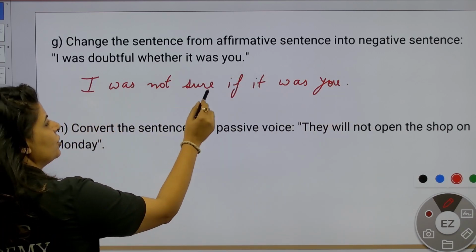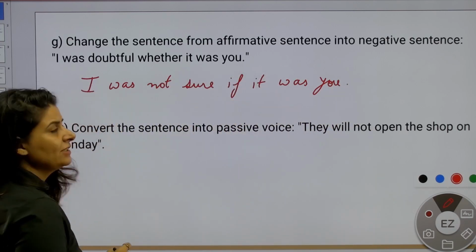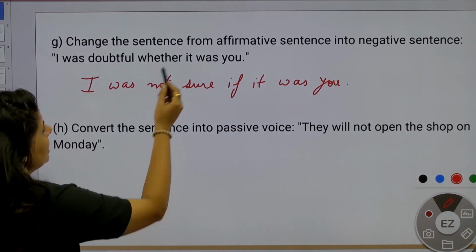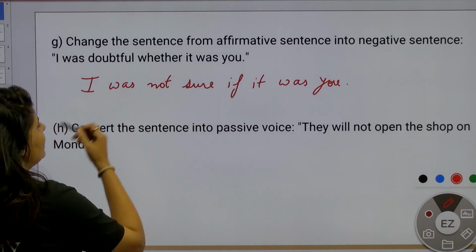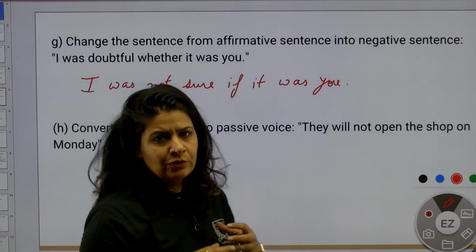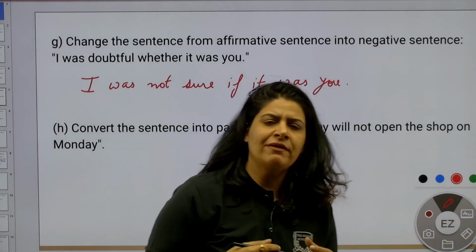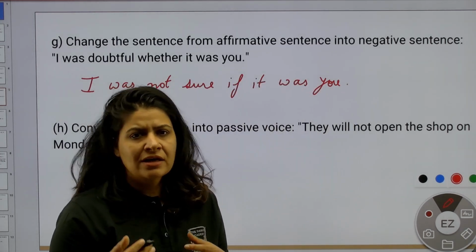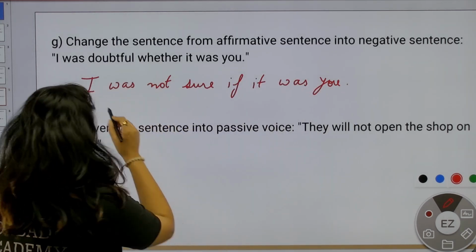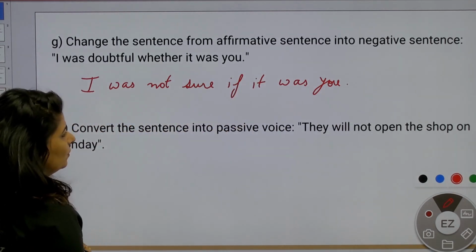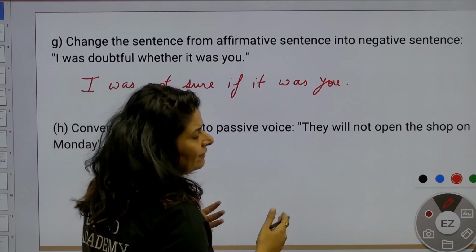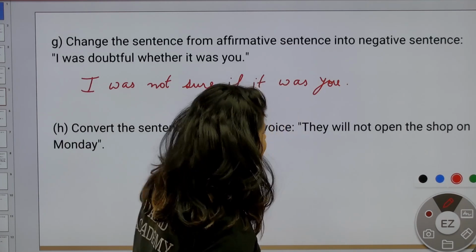I was not sure if it was you. So this is how we are going to change an affirmative sentence into a negative sentence. You have to change a few words, and sometimes add a conjunction over there. So: I was not sure if it was you. Next sentence, very easy. We have done it a lot of times in our practice classes.